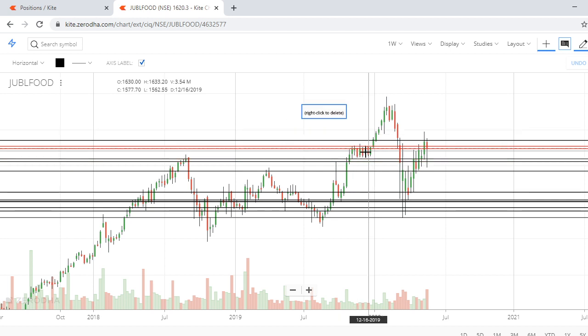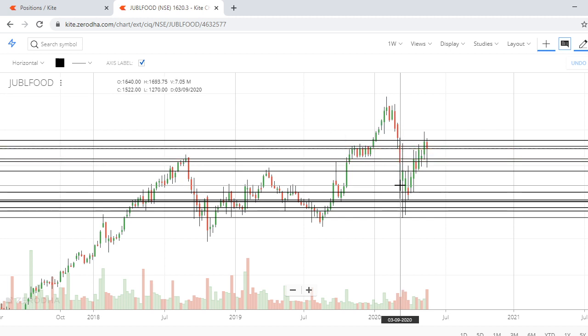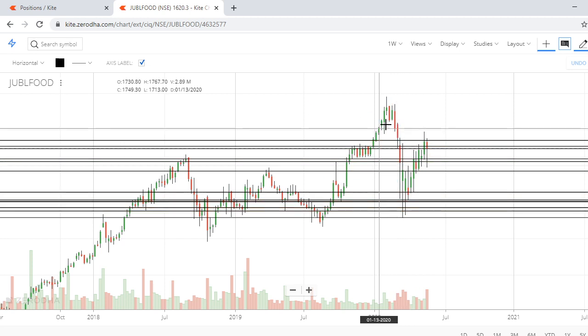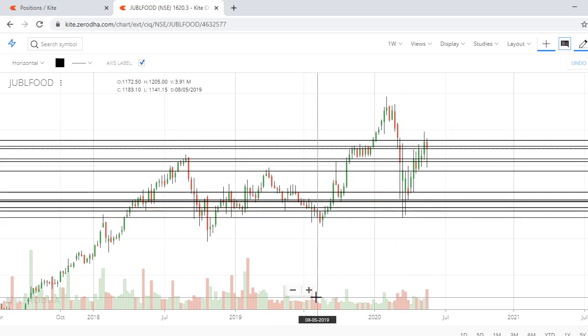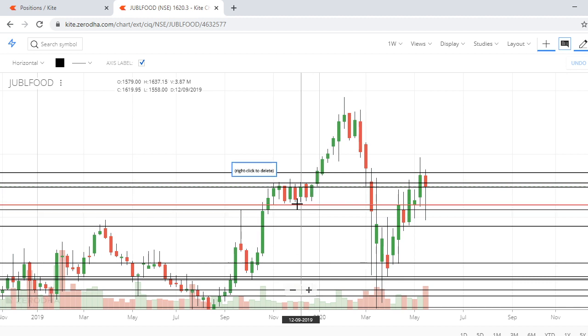In the same way, whenever it breaks this supply demand zone, till now it is acting as a demand zone, buying is happening. Once it breaks on the downside, this zone will act as a supply zone. See, the supply has come, and look at the fall, it went down to the next supply demand zone. Can you see that? Hope it's making sense. See, this is the supply demand zone.